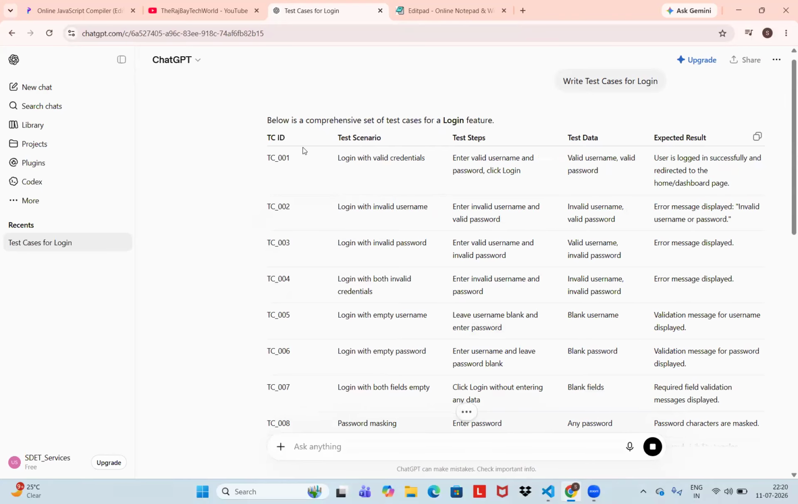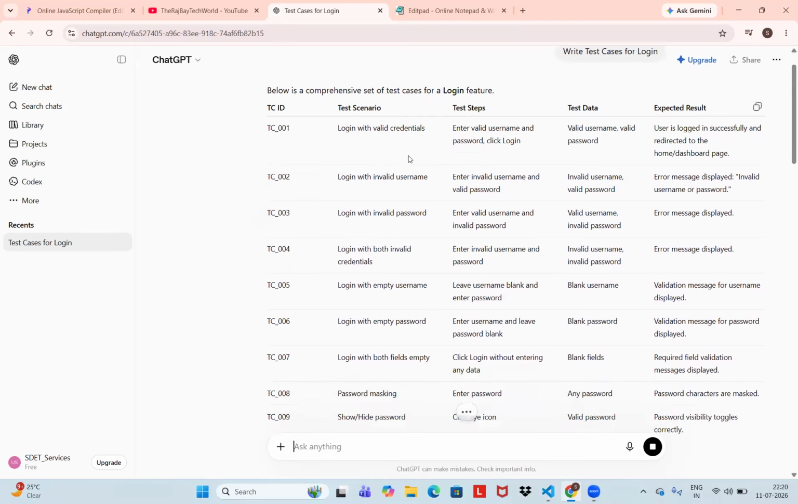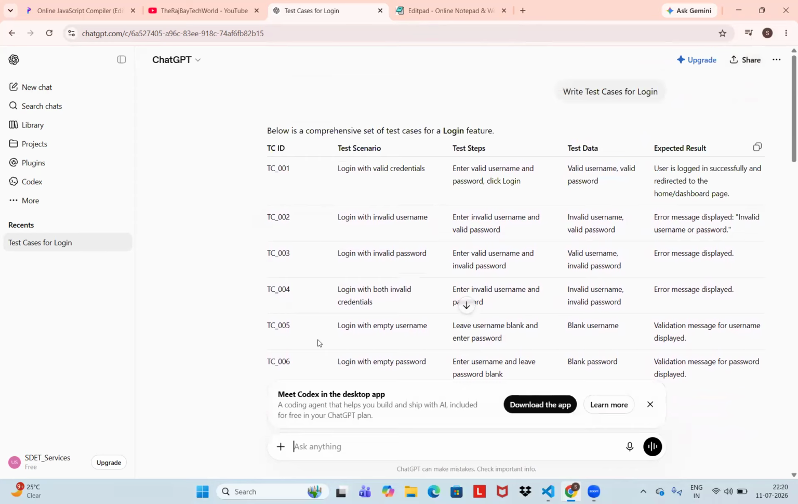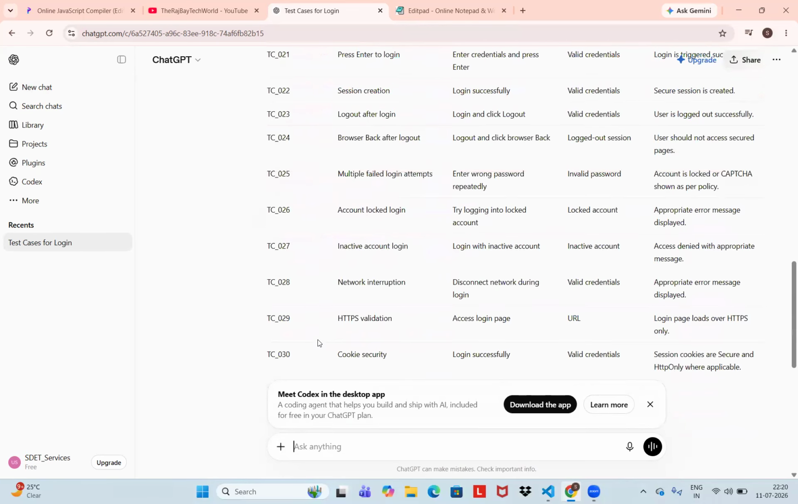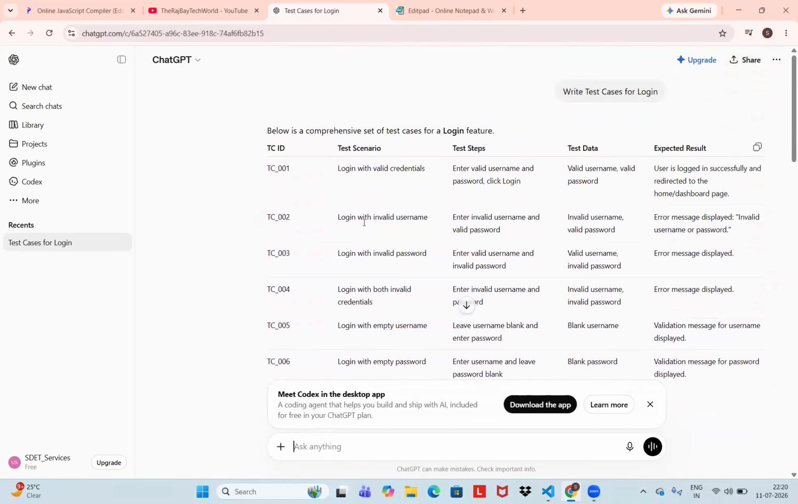Can you see here? It gave too generic. Below is a comprehensive test for login feature. So it gave around 30 test cases. It gave some context and all: account logged, test scenario, test step, test data, expected result.